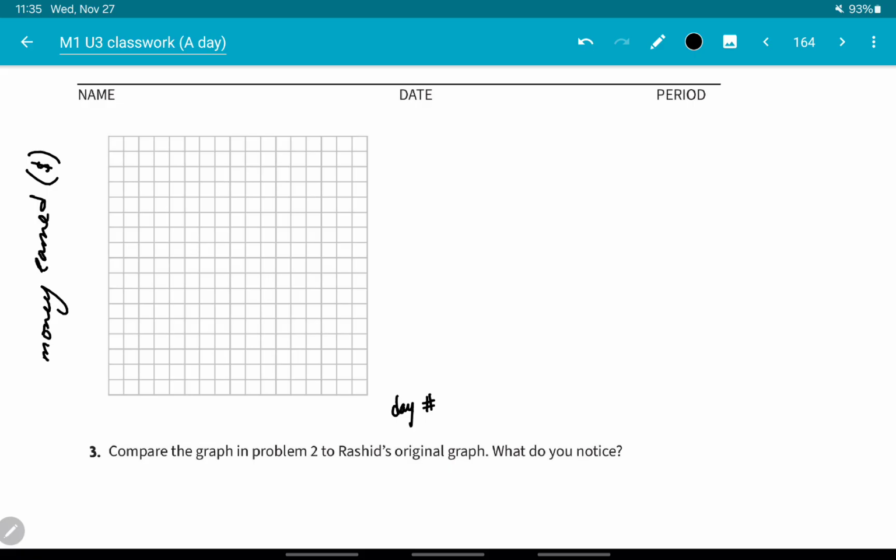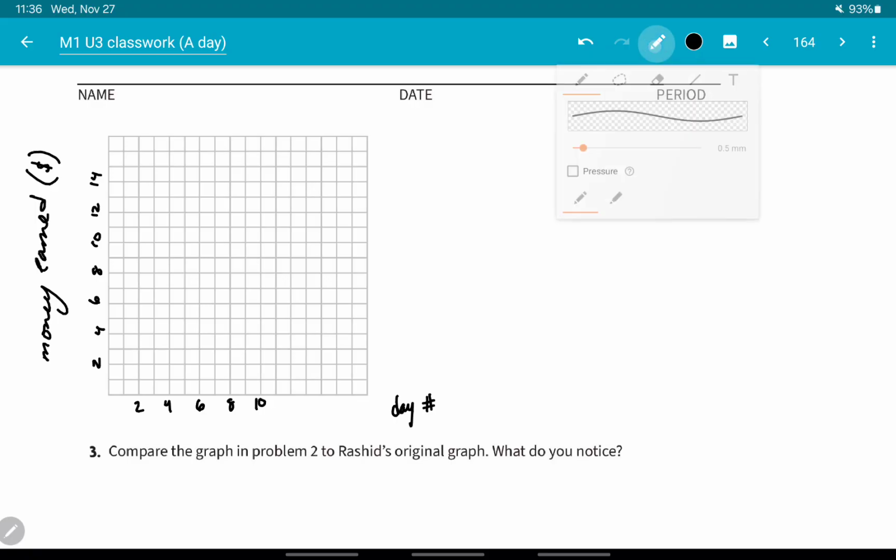And then we can probably just go by ones. So let's go 2, 4, 6, 8, 10. And then dollars, 2, 4, 6, 8, 10. Could go a little bit further. Okay, so now let's make our table next.